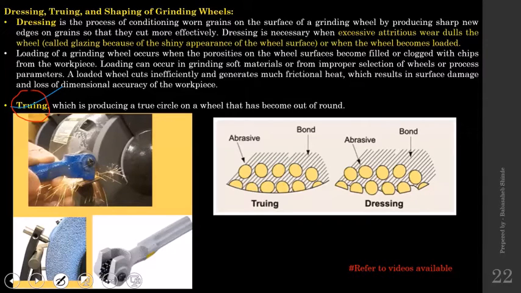You can get the difference between truing and dressing over here. The purpose of truing is getting a true circular shape that you can see over here. The intention is getting a circular shape, whereas dressing is exposing the fresh abrasive by removing some material from the grinding wheel surface.